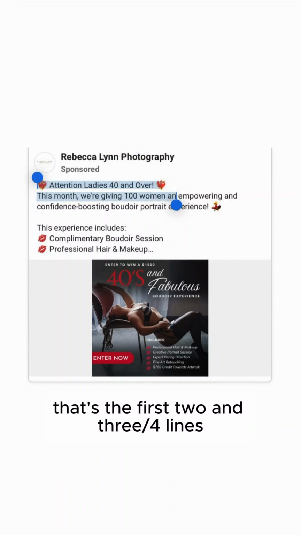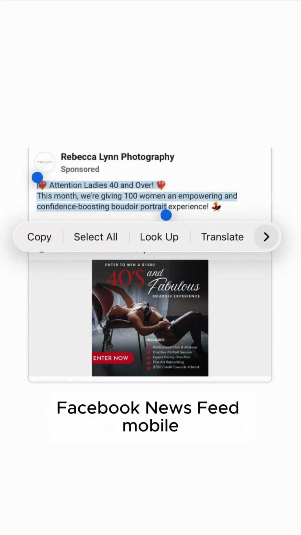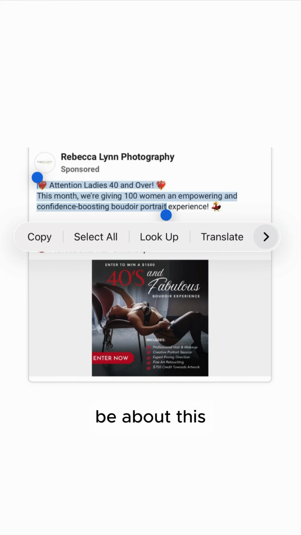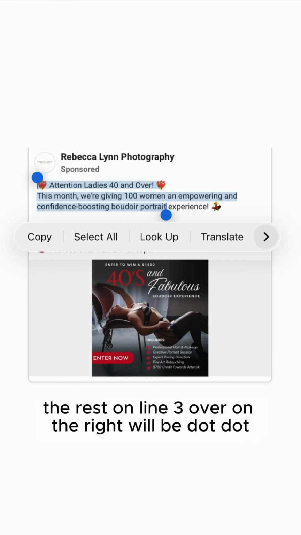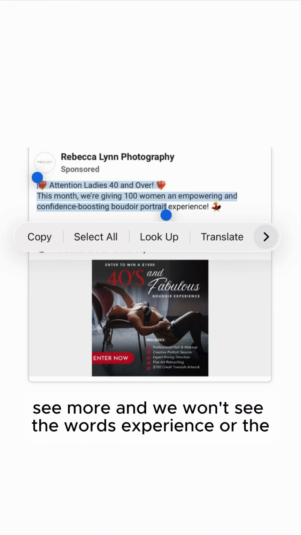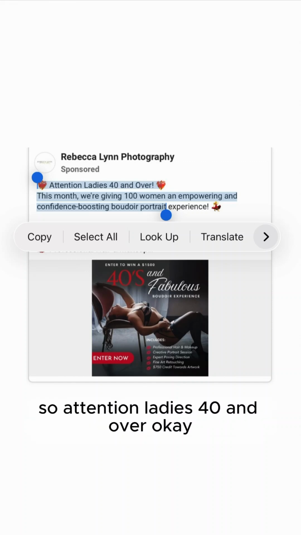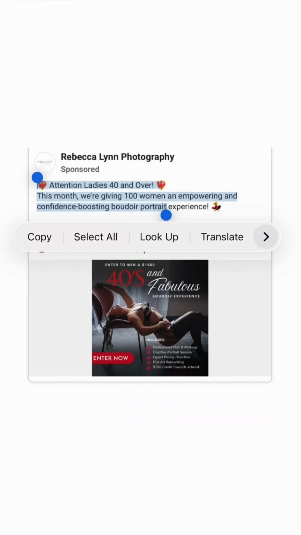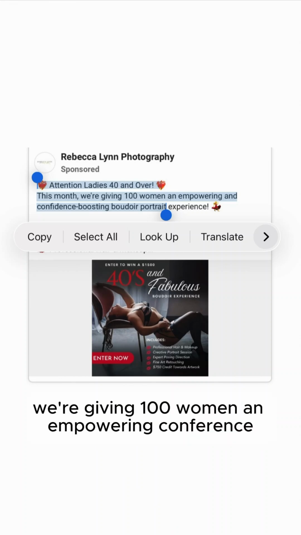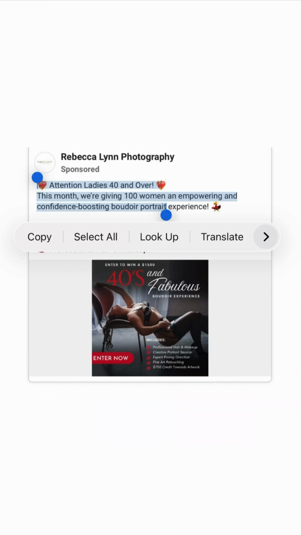Then we're going to go look at the See More headline. That's the first 2 3/4 lines on the Facebook newsfeed mobile, about this. The rest on line 3 over on the right will be See More. And we won't see the words experience or the girl dancing emoji. So: attention ladies 40 and over. Okay. This month we're giving 100 women an empowering, confidence boosting boudoir portrait.